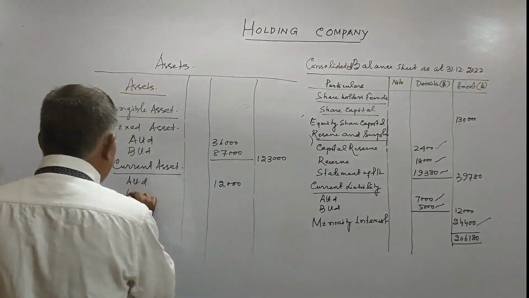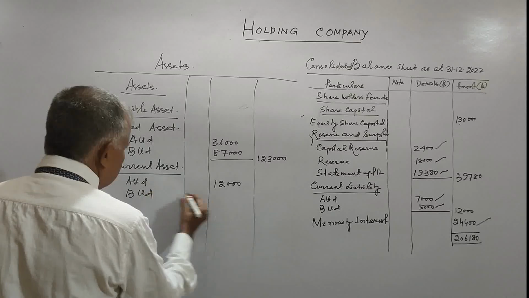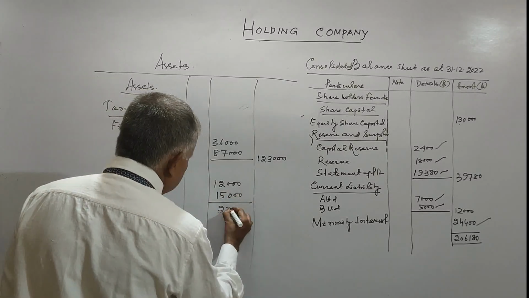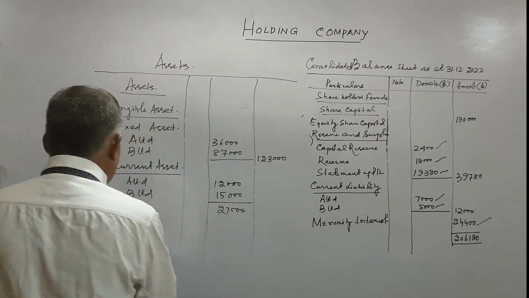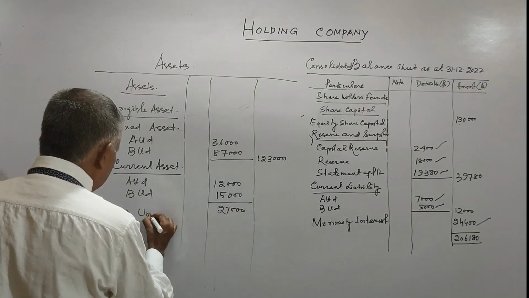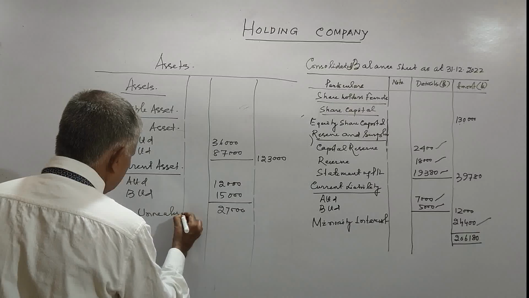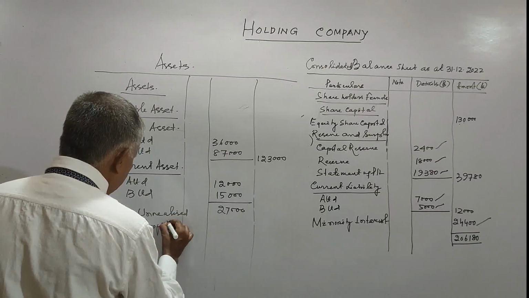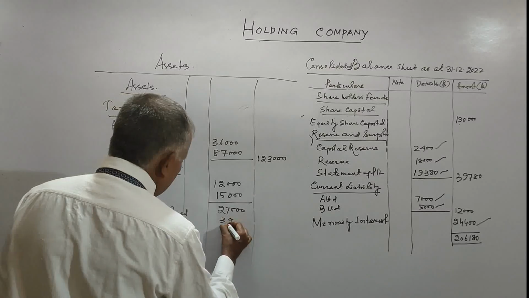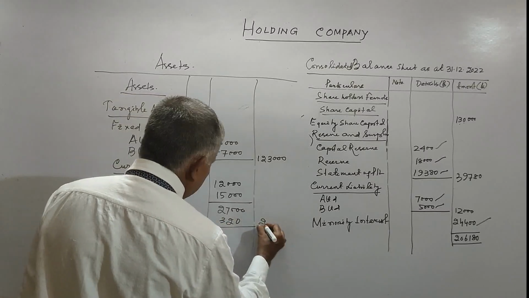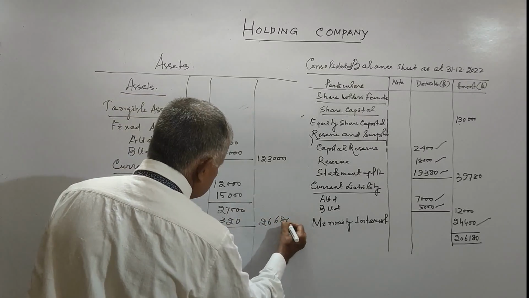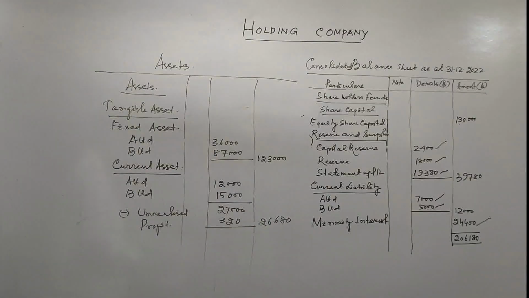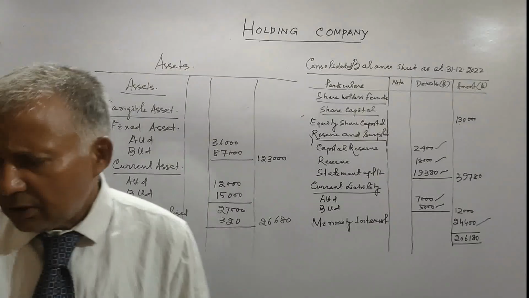Friends, total 27,000 less unrealized profit 320, it will come to 26,680.